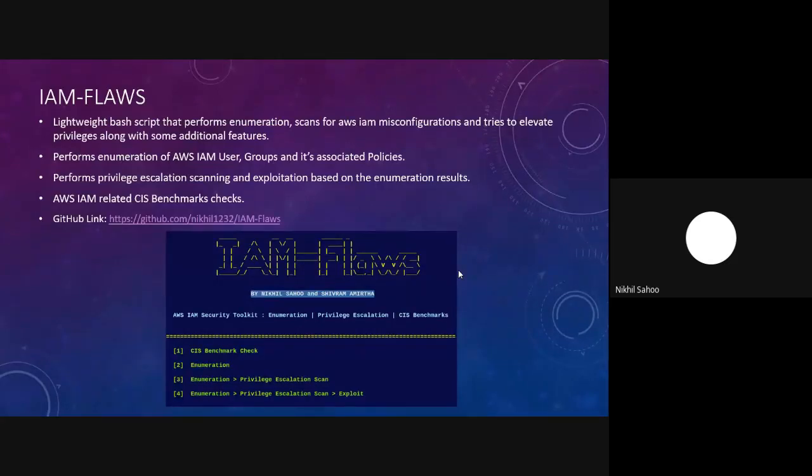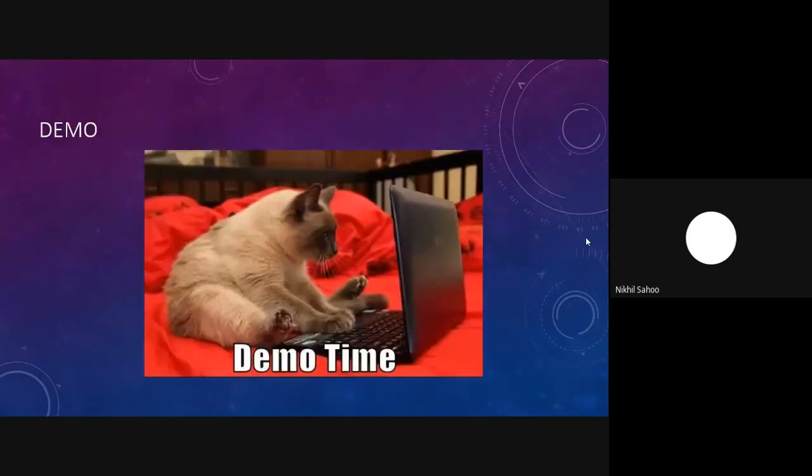This tool is still under development and we haven't completed it as of now. So as of now, we have only integrated the privilege escalation scenarios related to users and groups. We haven't been able to integrate role-based privilege escalations, and we'll be doing it very soon. And here is also the GitHub link. If you want, you can go there, and instructions are there on how to download and what to do. It's very simple to download and run this particular tool.